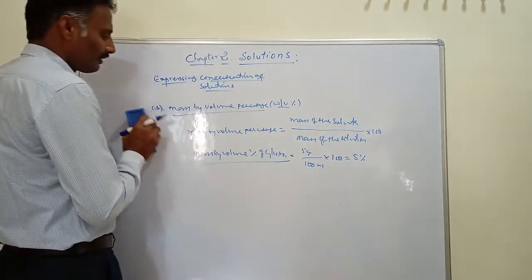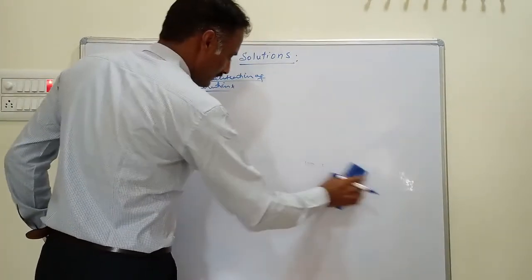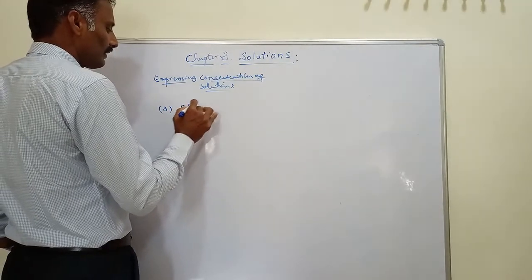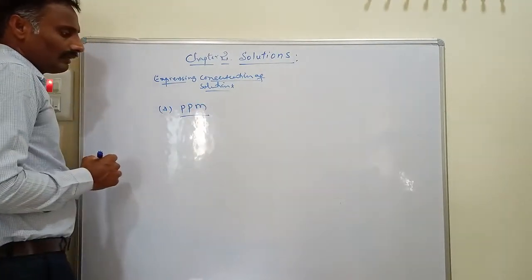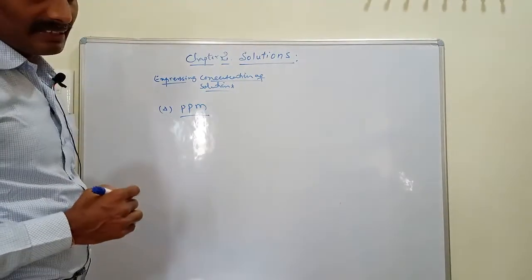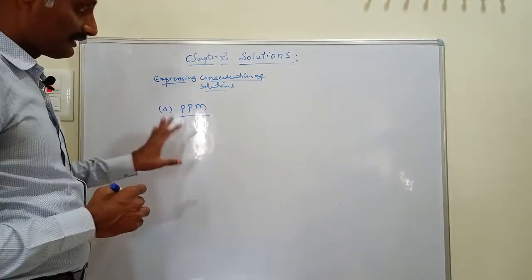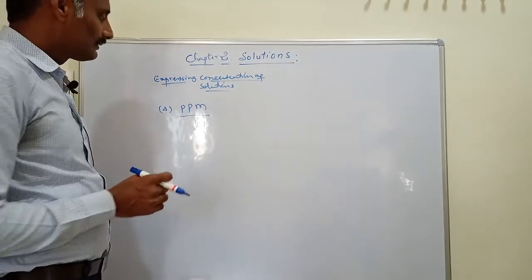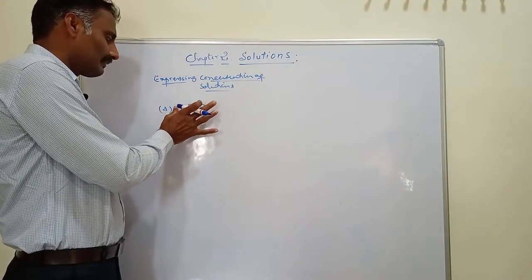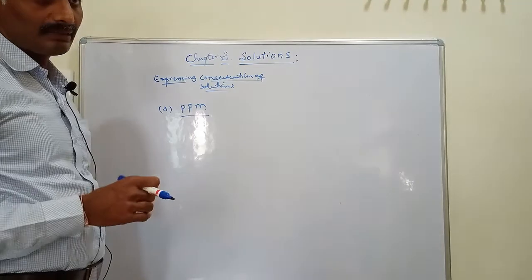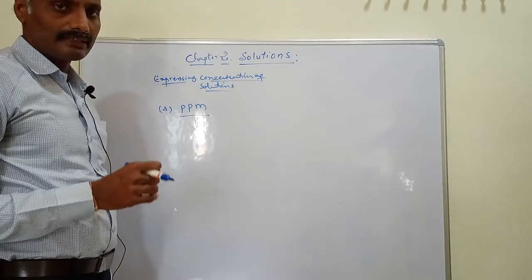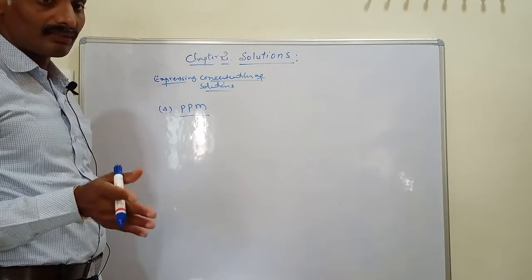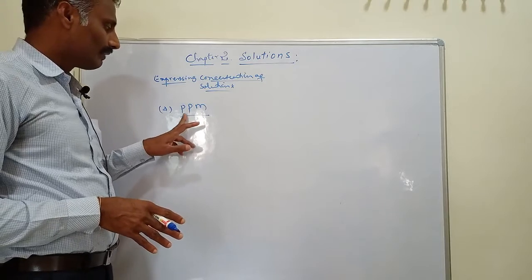Then here you are using one more unit for expressing concentration, that is called parts per million. If the solute concentration is very low, that is, only a trace quantity of solute is present in a solution, in that case we use parts per million. This concentration term is generally used for expressing the concentration of calcium and magnesium ions present in drinking water. That is, the hardness of water can be calculated in the form of parts per million.